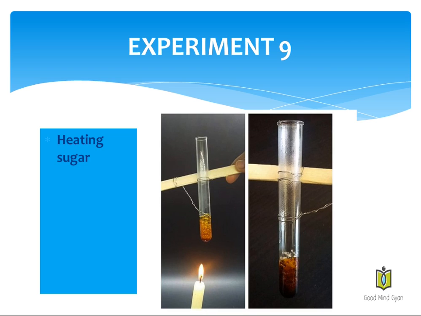So from these experiments, all which we saw in the previous video and in this video, we can conclude that sometimes the changes are temporary and sometimes the changes are permanent. Whenever there is a temporary change, no new products are formed, or no new substance is formed. But when it is a permanent change, a new substance is formed.